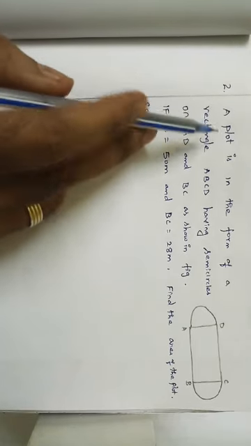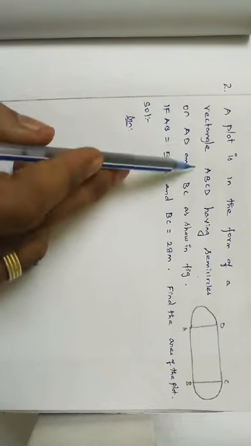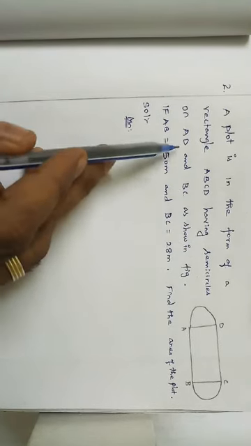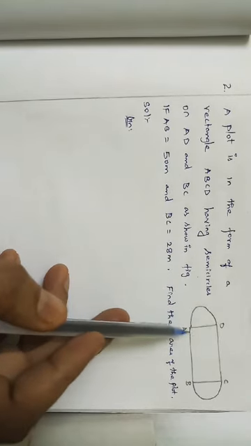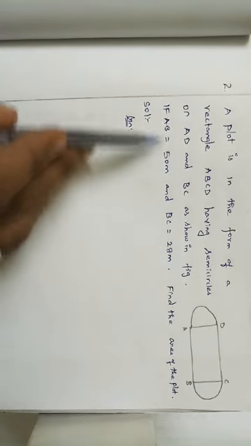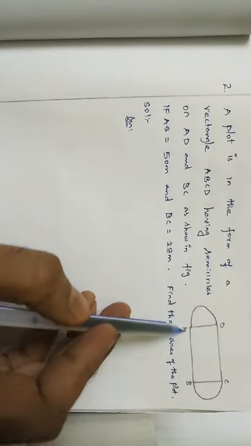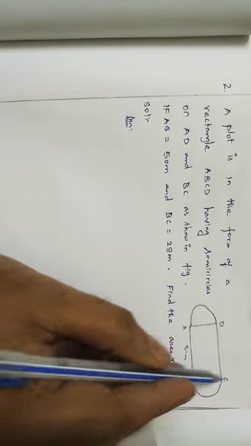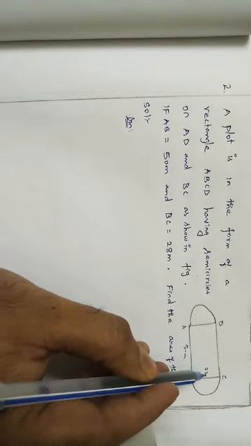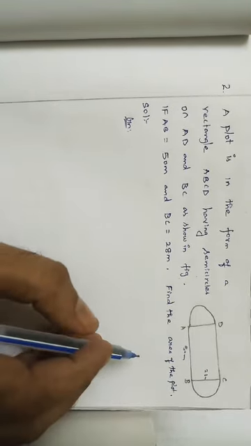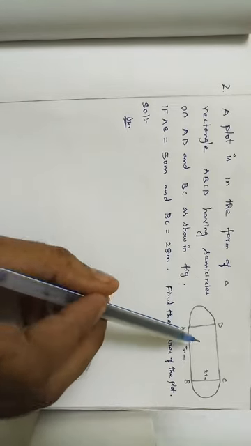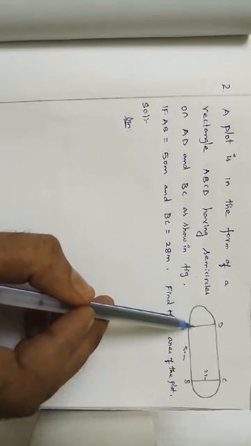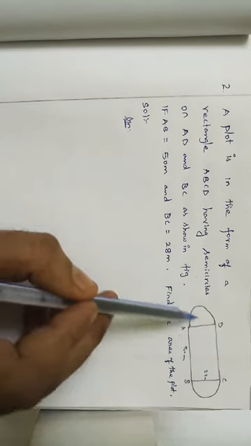Number 2. A plot is in the form of a rectangle ABCD having semicircles on AD and BC, as shown in the figure. If AB is equal to 50 meter and BC is equal to 28 meter, find the area of the plot. So here the combination of plane figures is nothing but a rectangle plus 2 times the area of a semicircle.